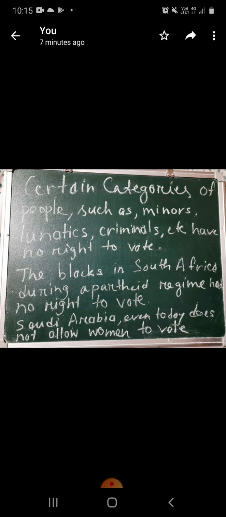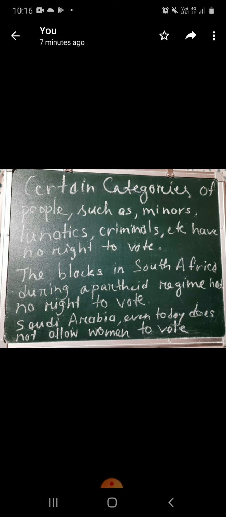But in some countries, even though there are adult persons, there is discrimination, and the discriminated persons are not allowed to vote, like in South Africa during the apartheid system. I think you know about the apartheid system from your class 10 English book, which has a story of Nelson Mandela, Long Walk to Freedom. Here he mentioned the apartheid system.